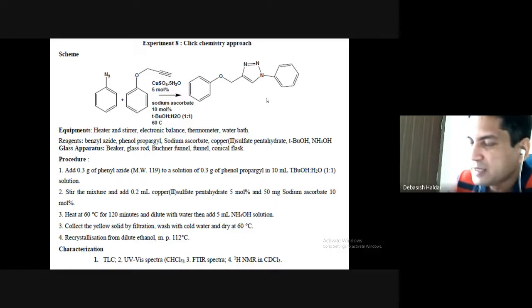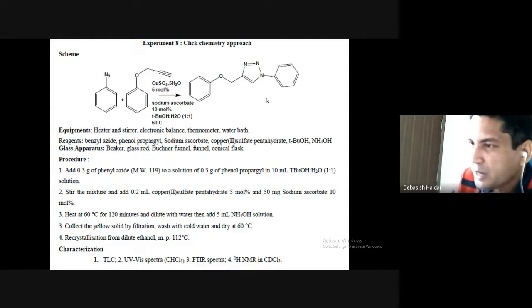After 120 minutes of heating at 60 degrees centigrade, you take it out from the heater, cool the reaction mixture to room temperature, and then add more water, because there always should be some tertiary butanol still present.